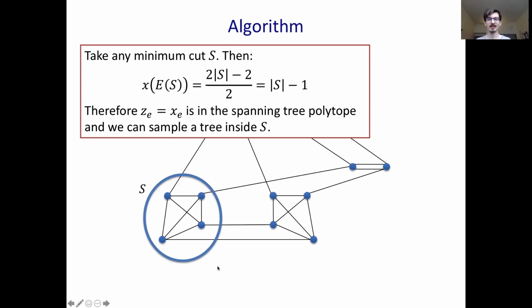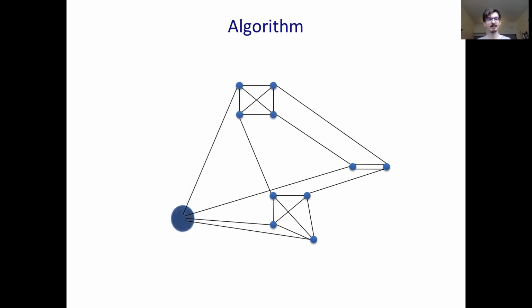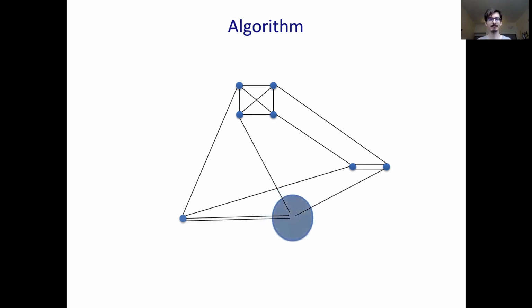So our algorithm will continuously choose a minimal minimum cut with at least 2 vertices, choose a spanning tree inside of it from the maximum entropy distribution on that set, and then contract that set. So continuing a run of the algorithm, here we pick another min cut, pick a tree, and contract it. And again.